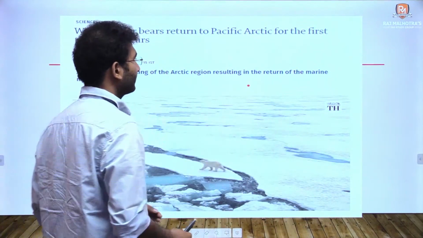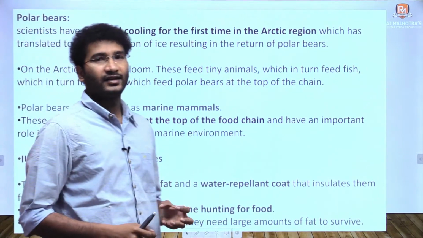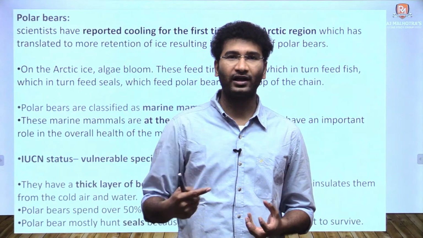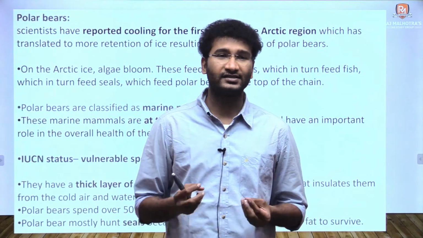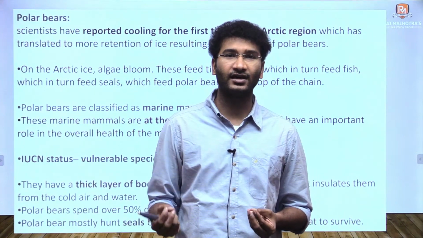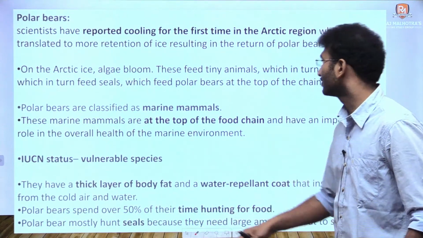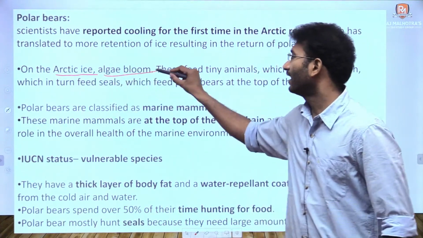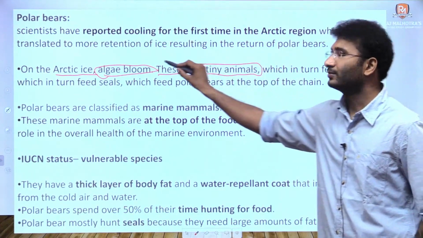So there is a research which said that there is an increase in the ice shelves of the polar region. Whenever these ice shelves increase, a certain algae blooms there, and this algae acts as a good ecosystem for the tiny animals feeding on it.